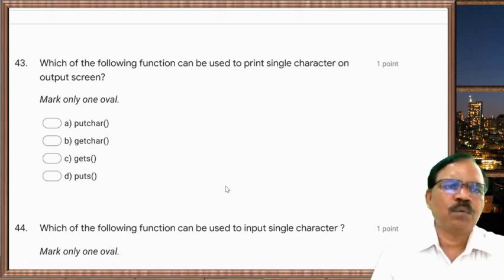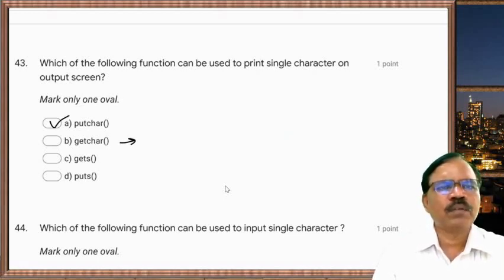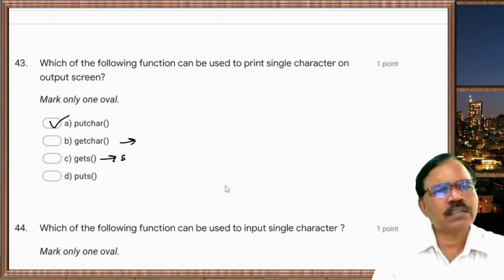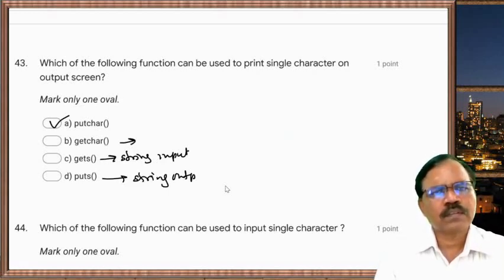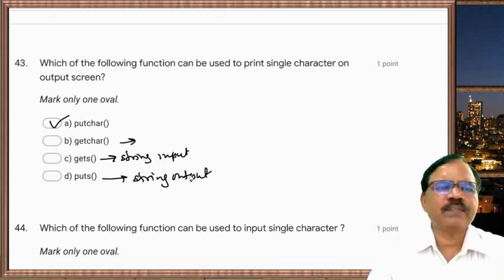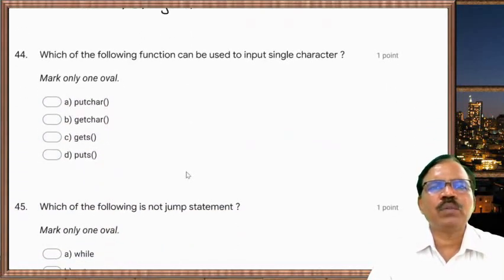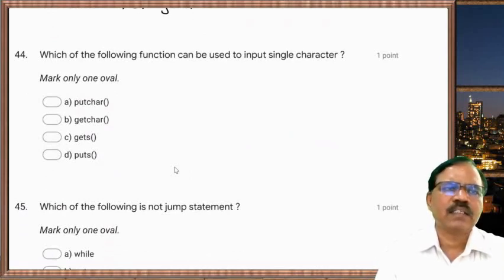Now next one, which of the following function can be used to print single character on output screen? putchar. This is for input. This is for string input and this is for string output. Now next one, which of the following can be used to input single character? So it is getchar.